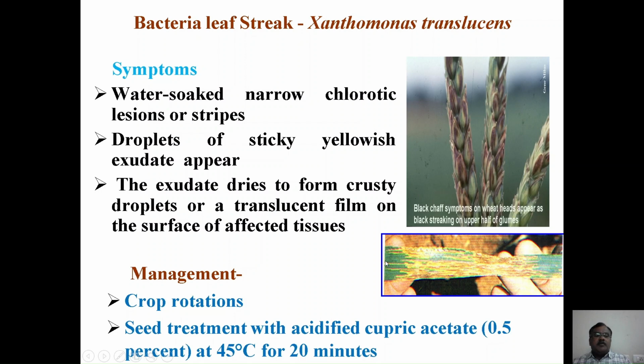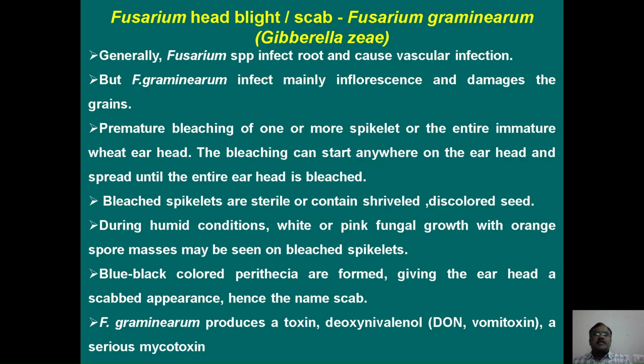For the management, you should go for crop rotation with non-host crops, or else treat the seeds with acidified cupric acetate at the rate of 0.5%, or treat the seeds at 45 degrees Celsius for 20 minutes, which will be helpful in reducing the disease incidence.